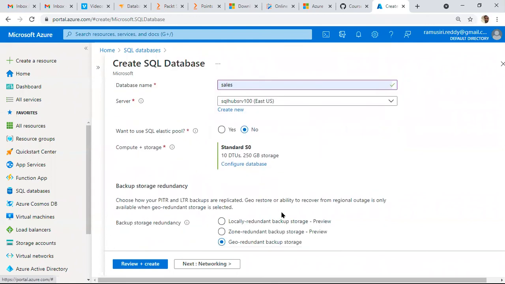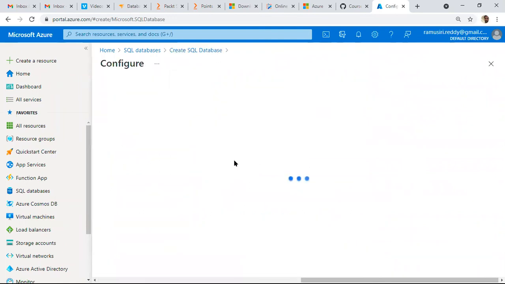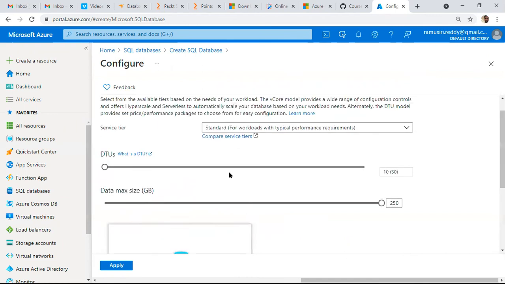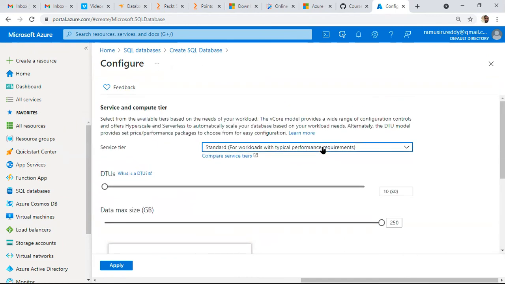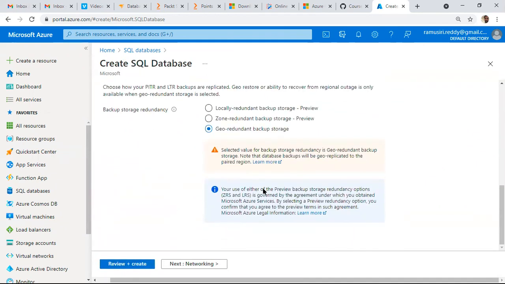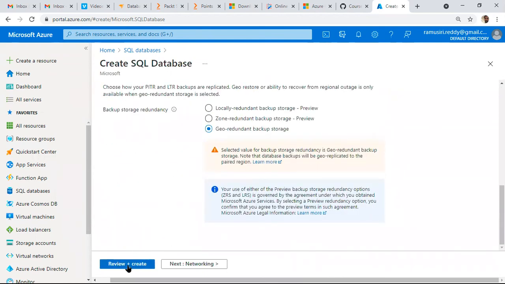Then here we have already seen the number of DTUs. Depending on the size of the database, there are charges based on the number of DTUs. We have seen that we can change the number of DTUs at any time. We can go with different tiers also here. We'll see the performance tiers. Depending on the tier, it charges about $15 here. So we can create the database very fast. Once I say review and create, an empty database is created.